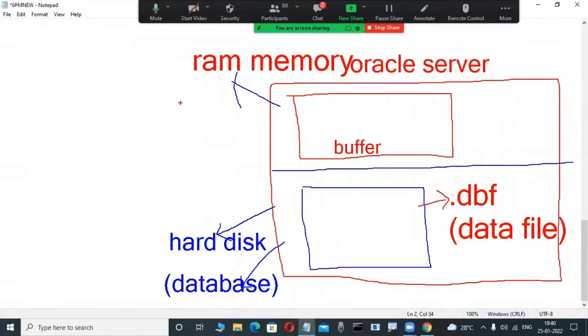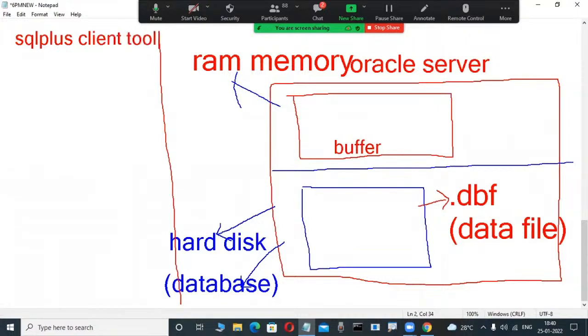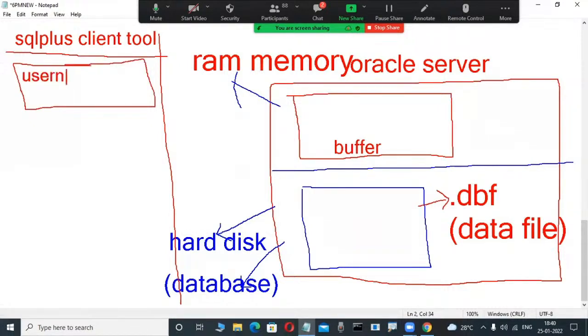Now daily we are interacting with this server by using a tool. For example, the SQL Plus tool. On the Oracle side, the SQL Plus client tool is there. Practically I'm showing the client tool. Through this tool only, we are connected to the server. In this tool, a username and password are there. In the next class I will tell you which user, don't worry. Users connect to the server using a username and password, for security purposes.